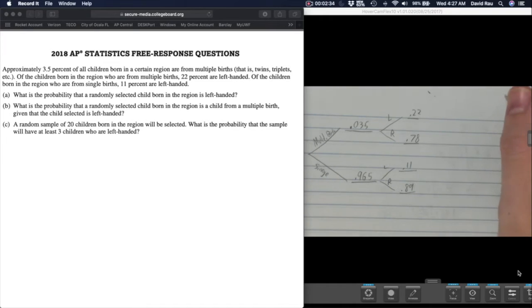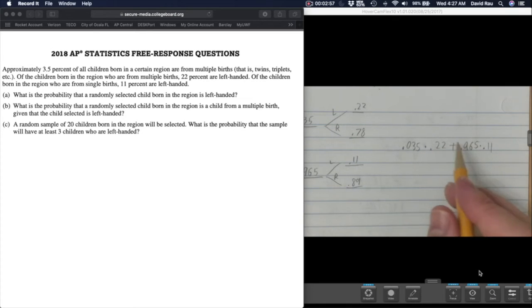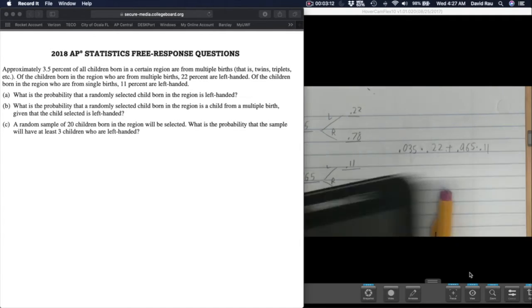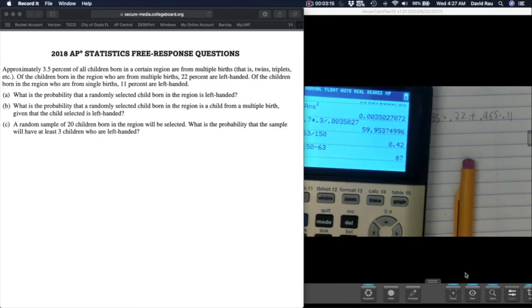Okay, so what is the probability that a randomly selected child is born left-handed? Now what you need to realize is that you need to follow both branches that take you to left-handed. So either you were a multiple birth child and then you were left-handed, or you were a single birth child and you were left-handed. Now, my use of or and and is very particular to the problem. When you say and, that means multiply. When you say or, that means add. So either you were multiple birth and left, multiply those two, or you were single birth and left, so then I multiplied. And let me calculate what that is just so I have it written down.